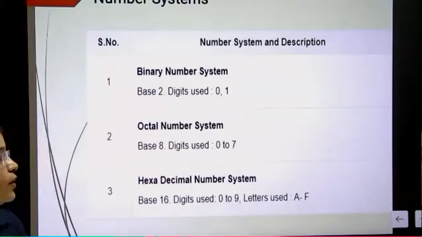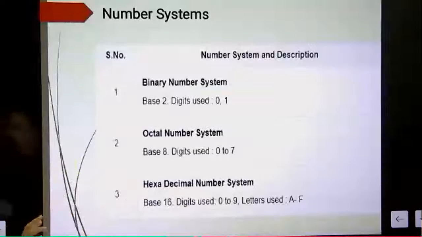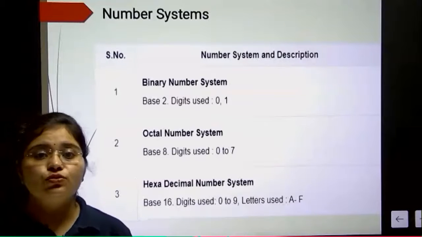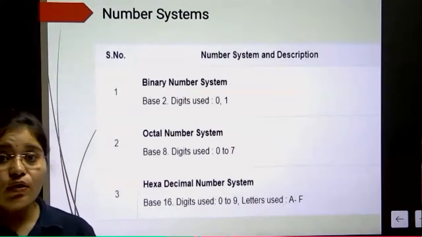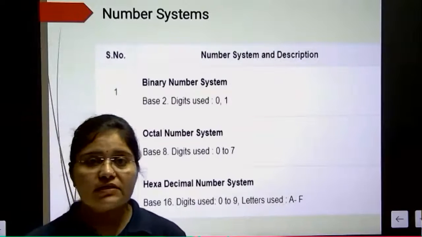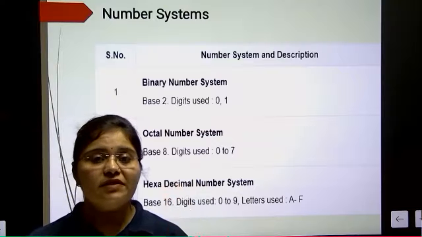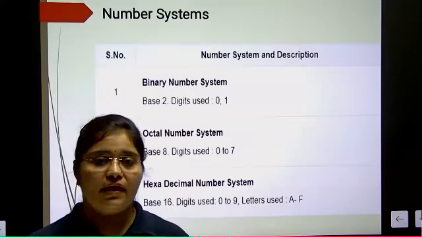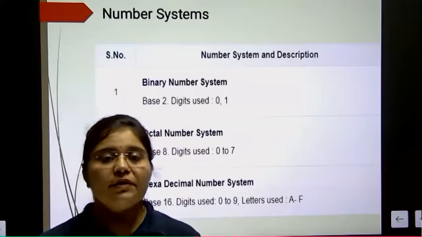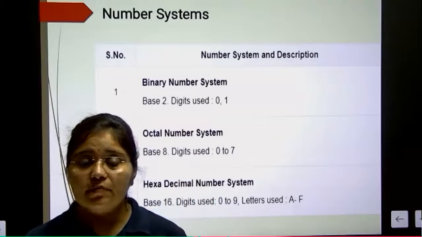So first of all, in the binary number system, base value is 2. Now what is the meaning of base? Base means how many numbers there are in that number system. So if base is 2, it means only 2 numbers.